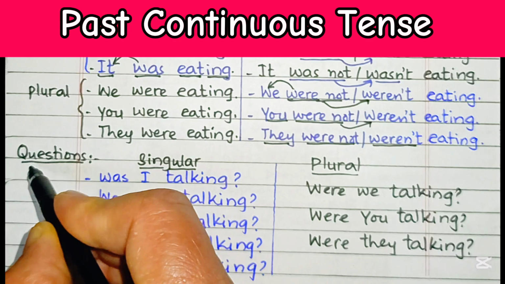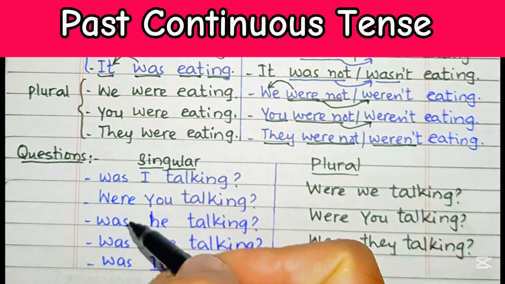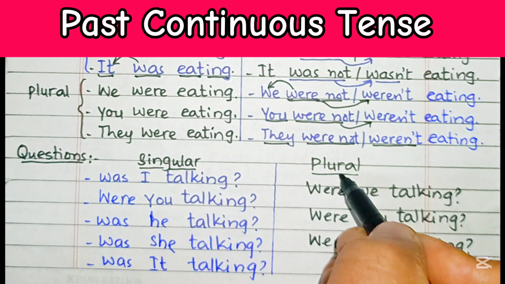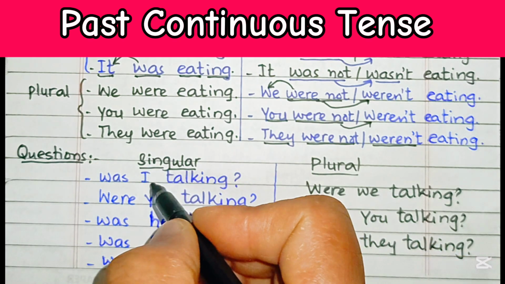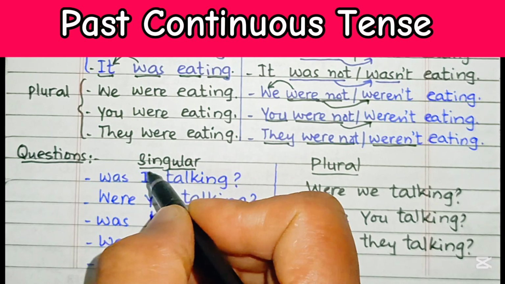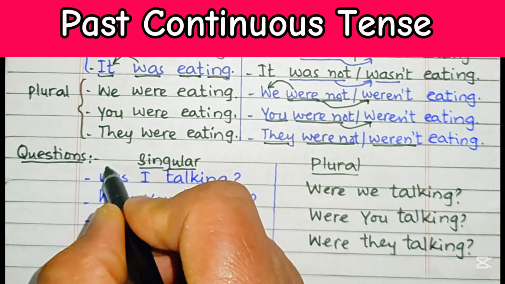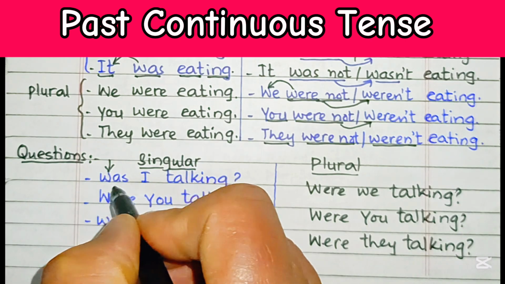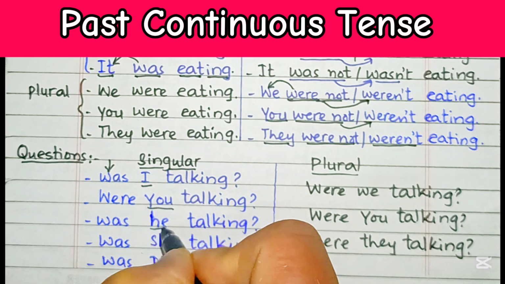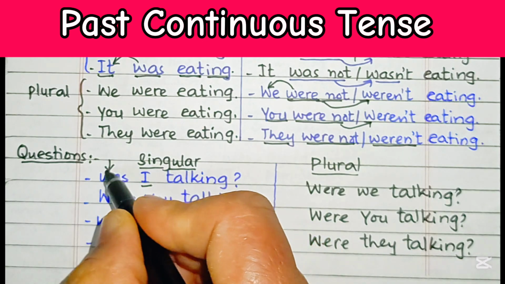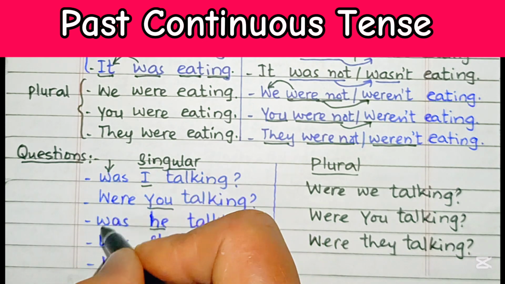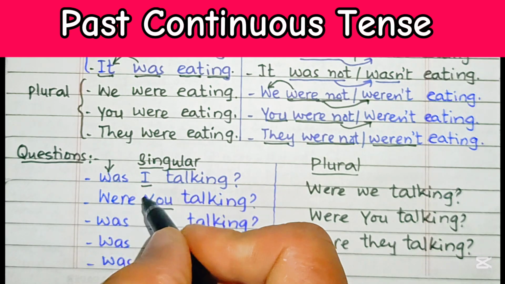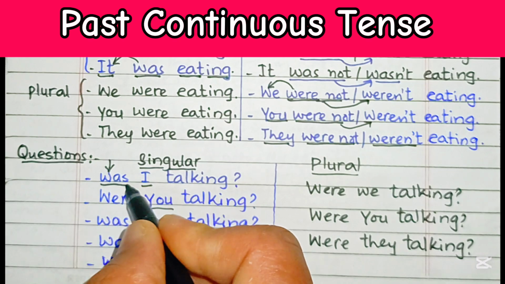Now, how to form questions in the past continuous tense? We have categorized into singular and plural forms. Now, in the past continuous tense, the verb be goes first. It goes here, and then the subject, in all these examples you can see them. So the verb be goes in the beginning, in the start. We start the sentence with the verb be and its past form is was or were. So this is the verb be.